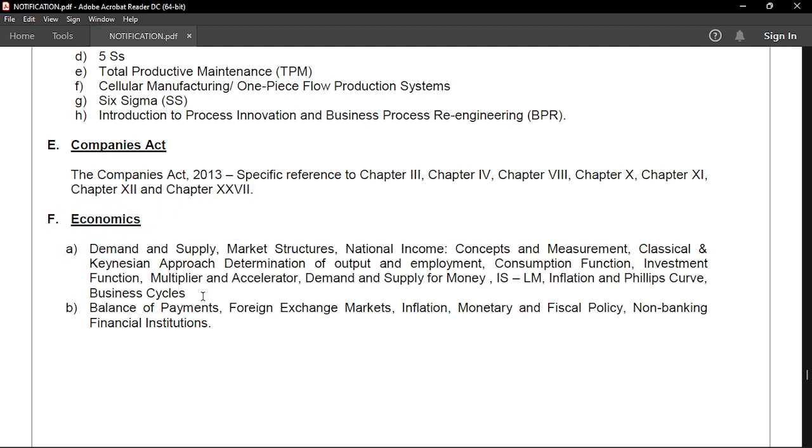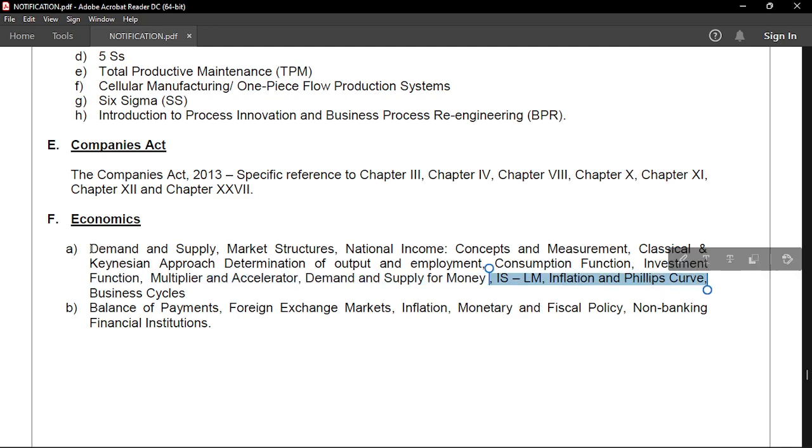Mostly it is microeconomics, and the part of the macroeconomics that is in your syllabus of SEBI is your balance of payments, foreign exchange markets, inflation, monetary and fiscal policy, non-banking financial institutions. But not many questions were asked in the examination last year, and even the questions that were asked were from the curves, IS-LM curve and Phillips curve.